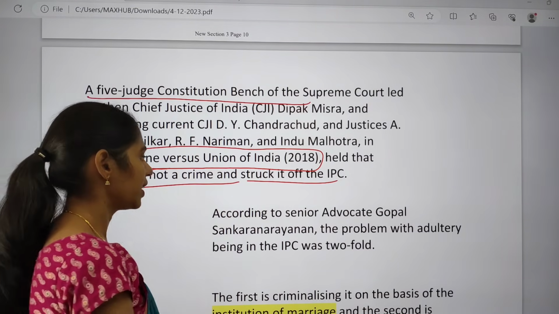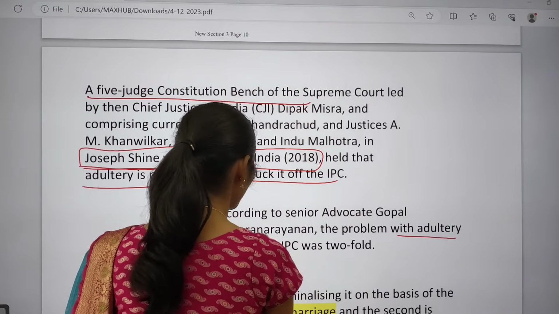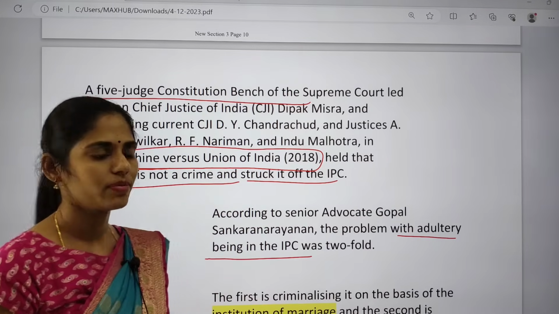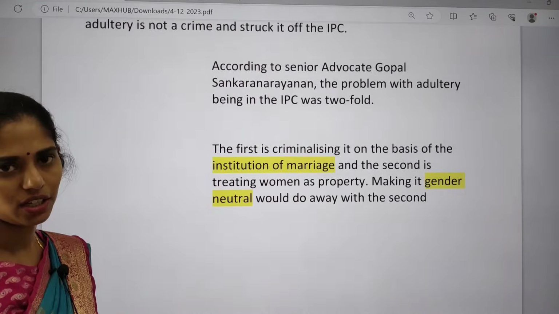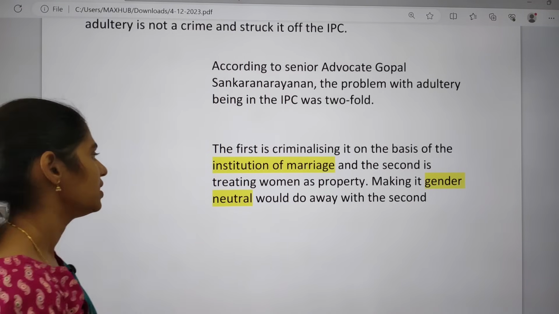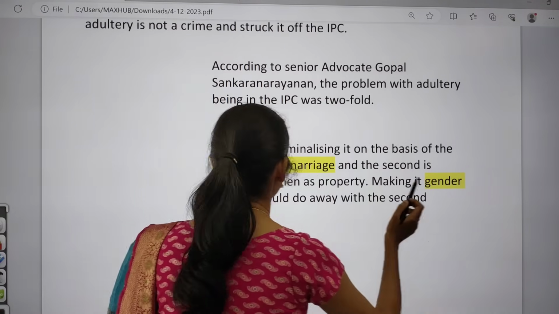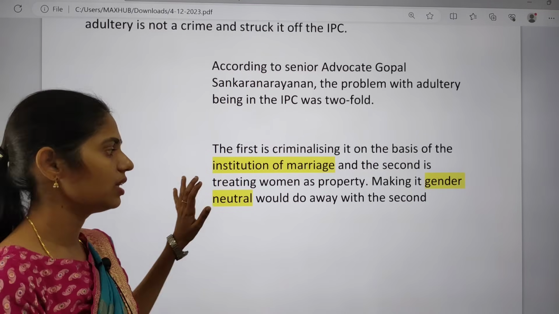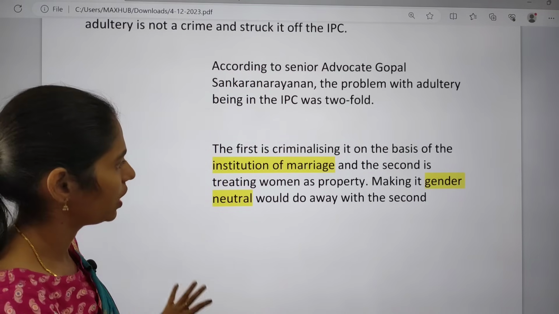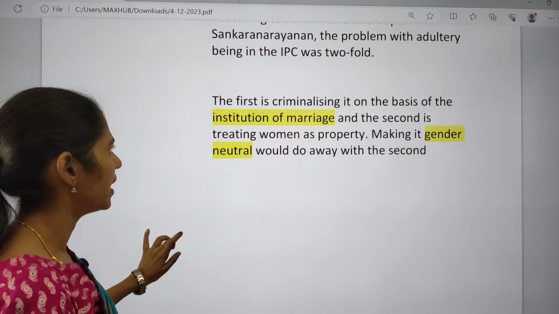According to a senior advocate, the problem with adultery being in the IPC was twofold. The first important problem is that it deals with the institution of marriage. And the second is the gender neutral thing, which will not go away. So these are the 2 important problems regarding adultery.